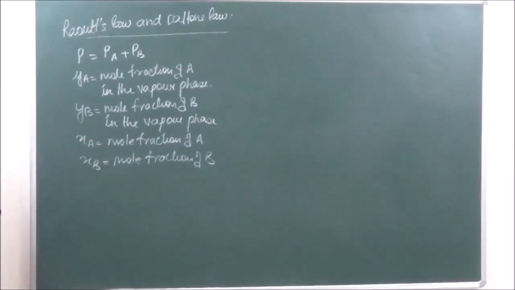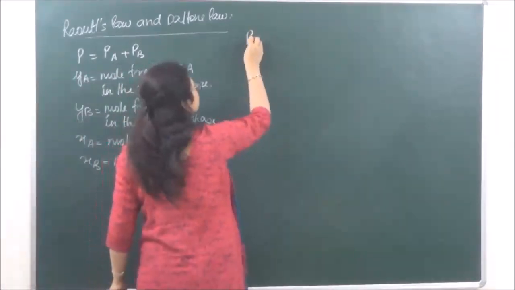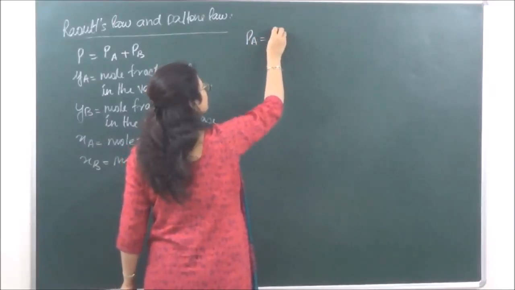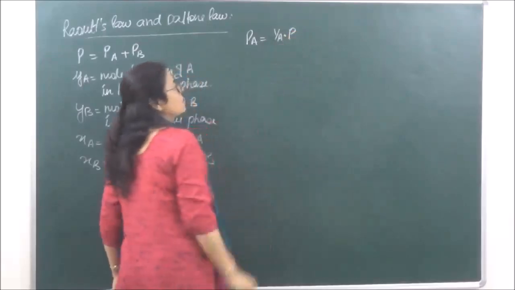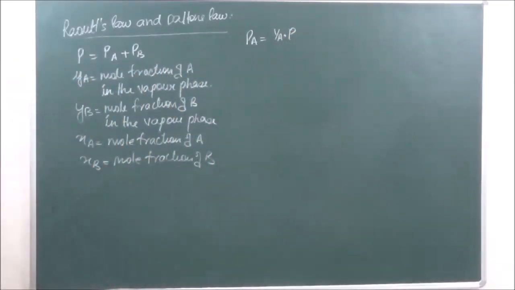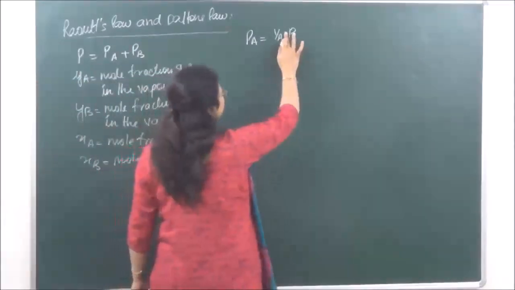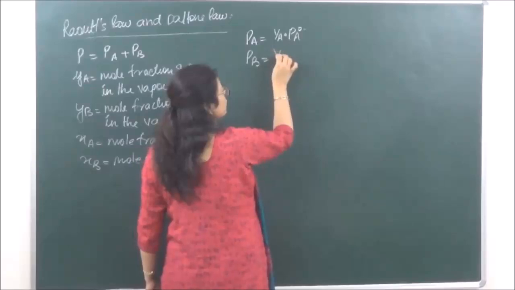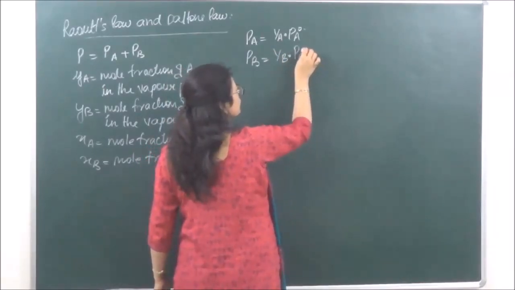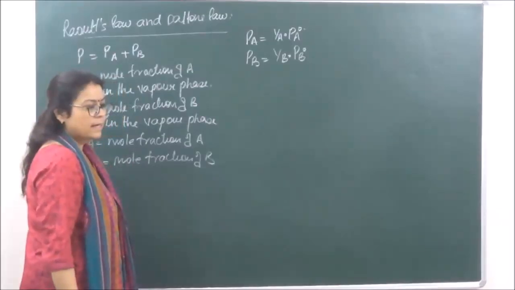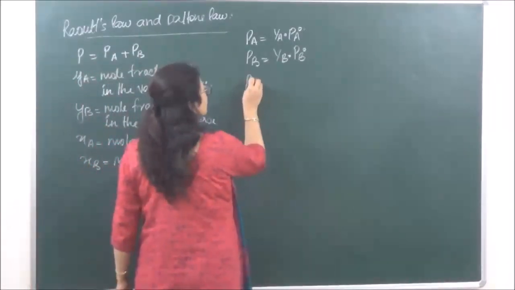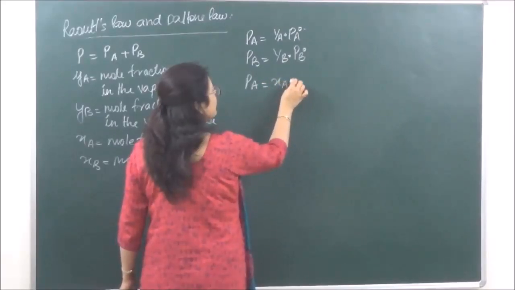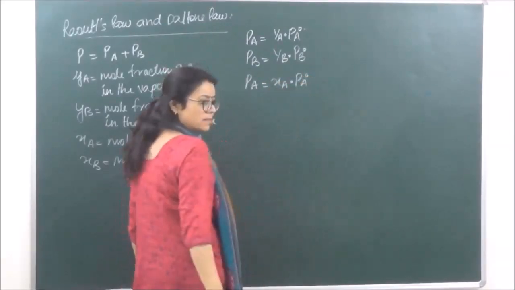Now we know that according to Dalton's law, we can say that PA is equal to the mole fraction of A in vapor into total pressure, let's say YA into P. In a similar manner, PB will be equal to YB into P. According to Raoult's law, we say that PA is equal to XA into PA naught, right?